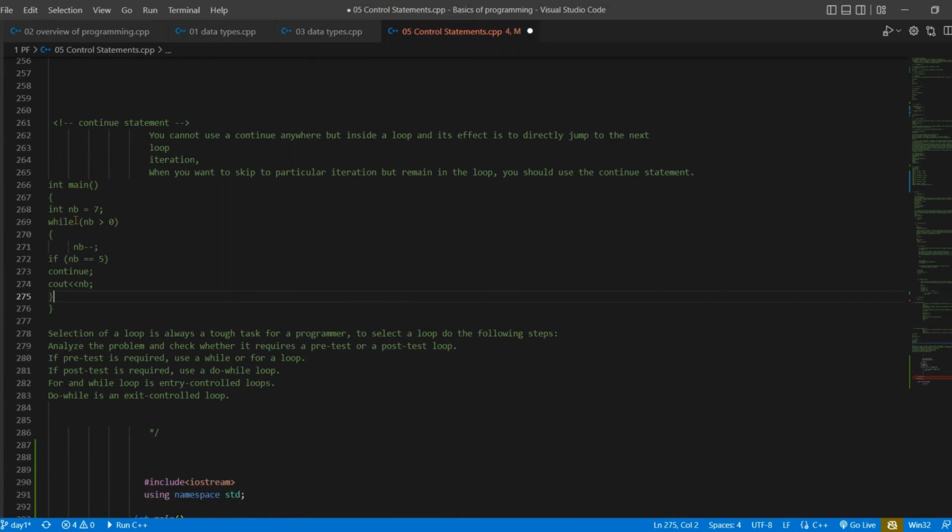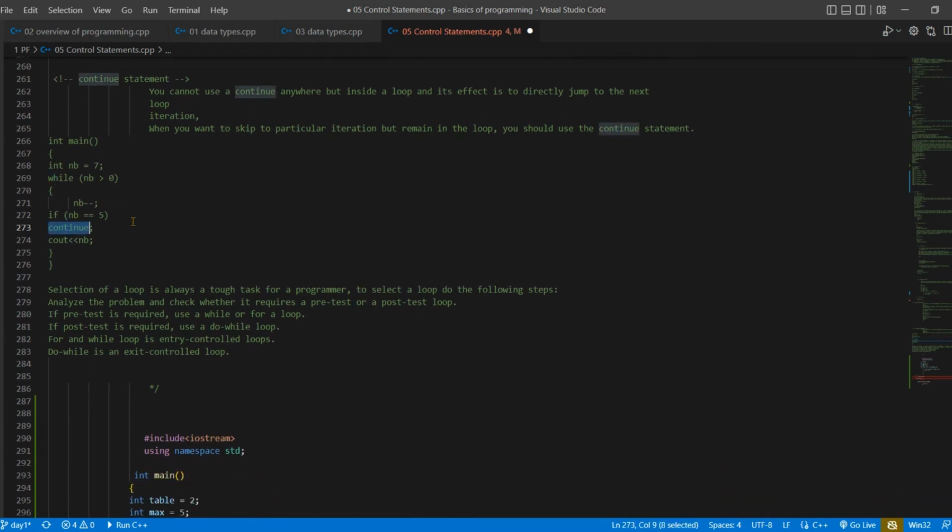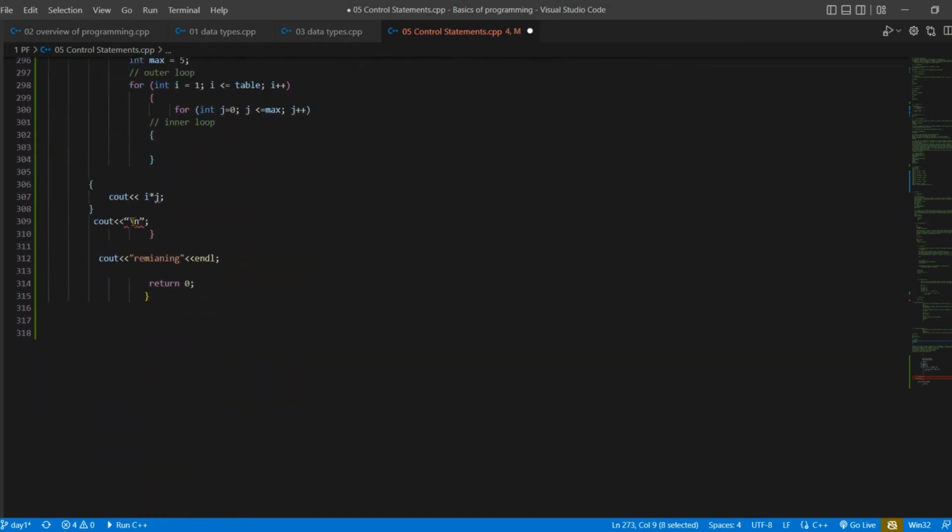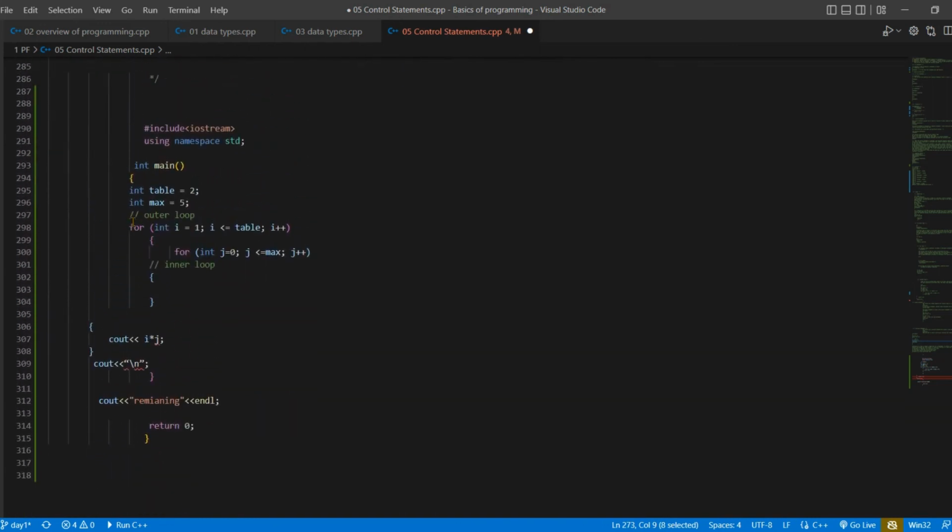If you want to skip this condition and want to exit from the loop, then you can use the break keyword here. Okay, so that's all about today's lecture and nothing more than that.